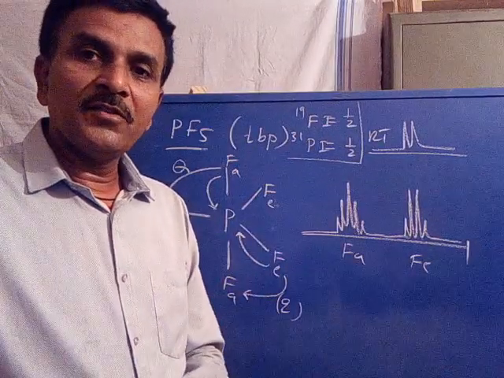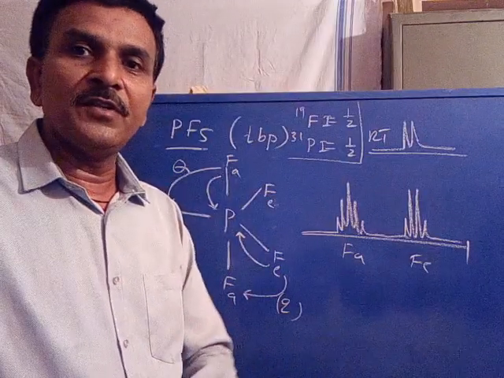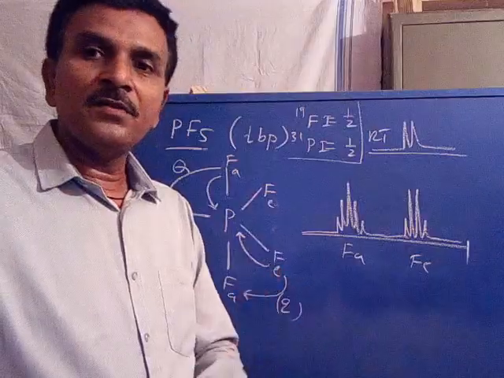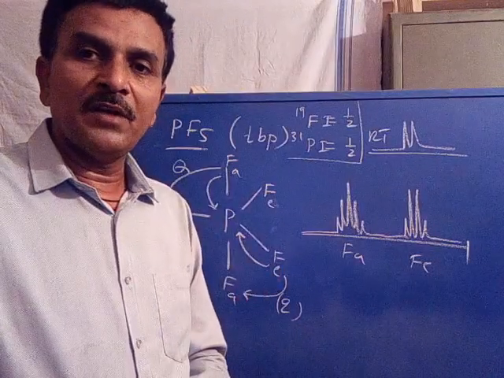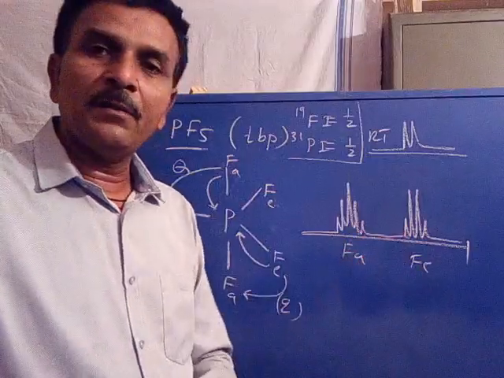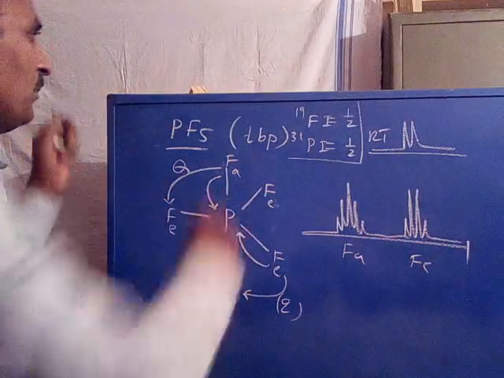Why does it appear as a quintet? Because it is coupled with 3 equatorial fluorines and 1 phosphorus. 4 plus 1, quintet. Equatorial fluorine appears as a quartet. Why? Because it is coupled with 2 axial fluorines and 1 phosphorus. 3 plus 1, a quartet. This is the spectrum at lower temperature. Is it clear? Now you have a last example.